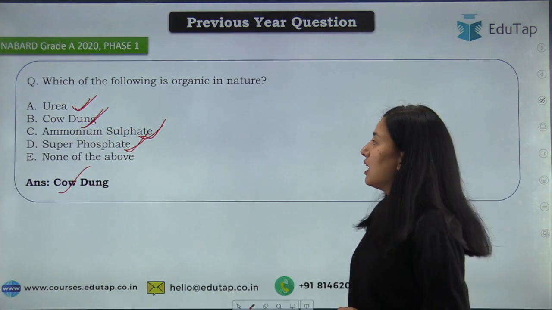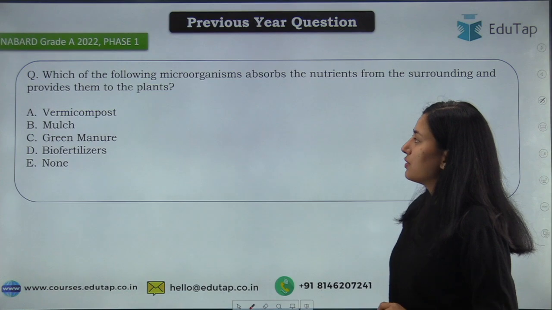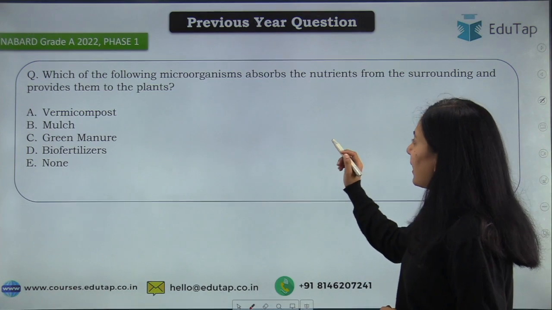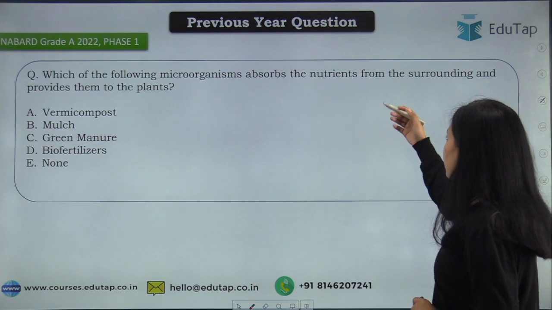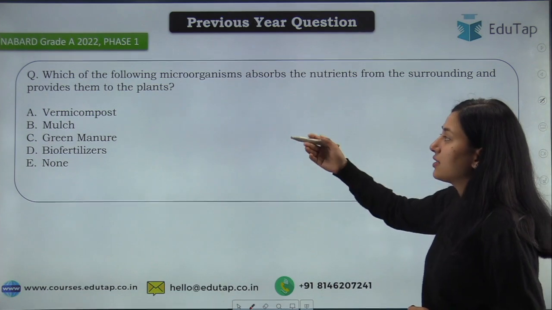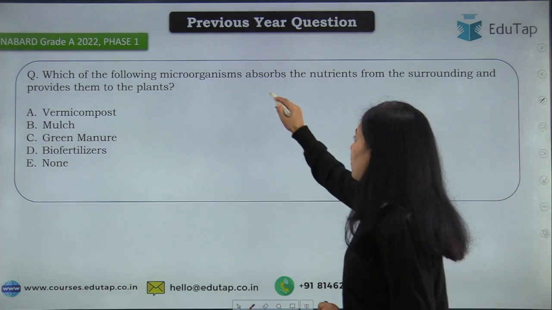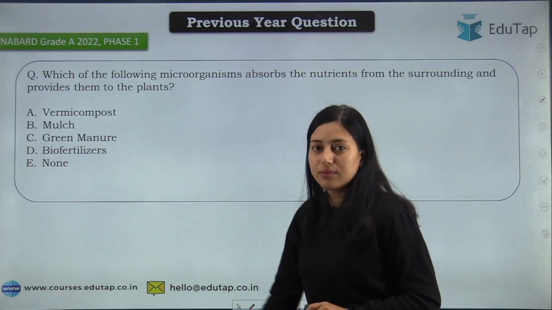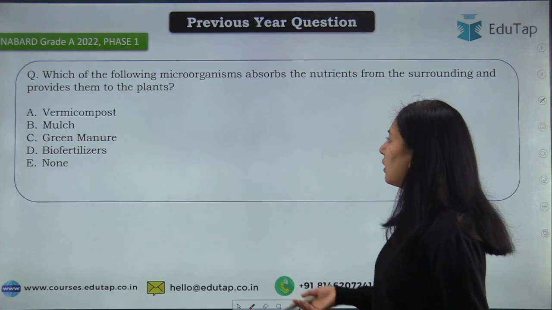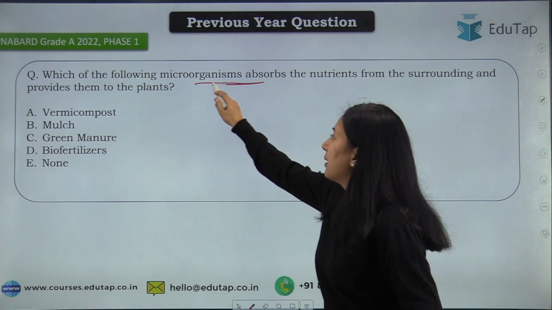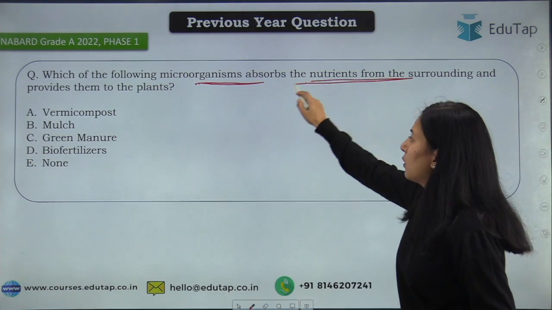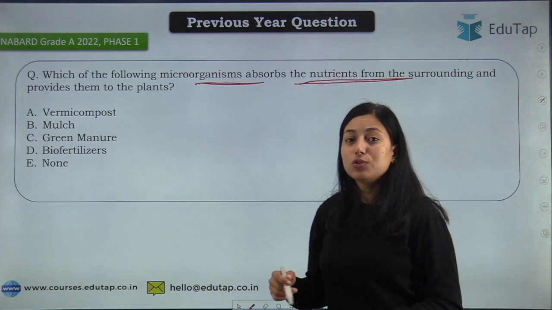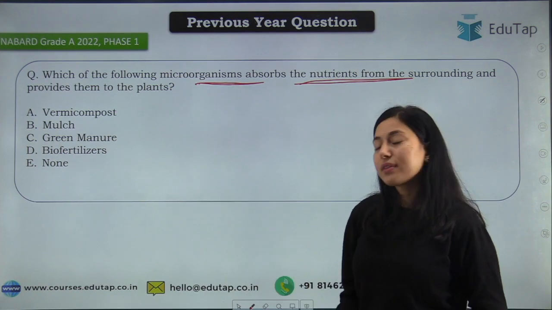Okay, now moving on to the next question, which says which of the following microorganisms absorbs nutrients from the surrounding and provides them to the plants? Okay, so options are vermicompost, mulch, green manure, biofertilizer, none. Okay, I have discussed this just now, that when we are using microorganisms to absorb nutrients from surrounding and it is providing nutrient to the plant, that is your biofertilizer.